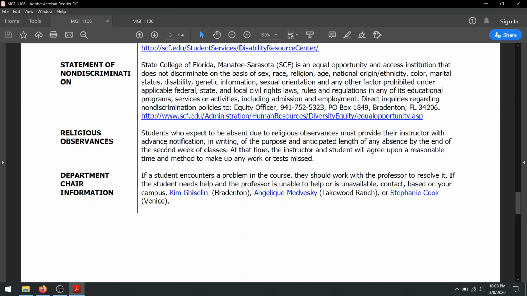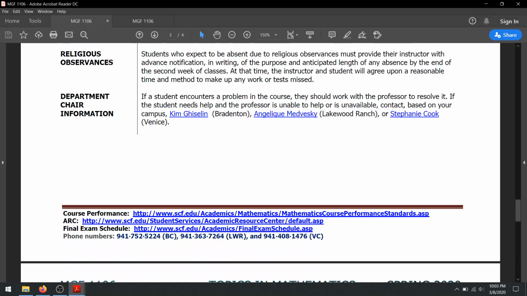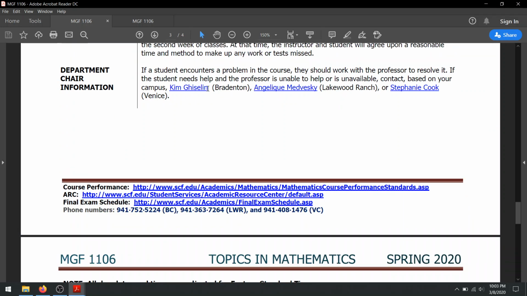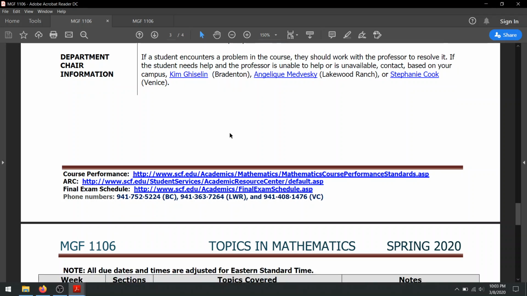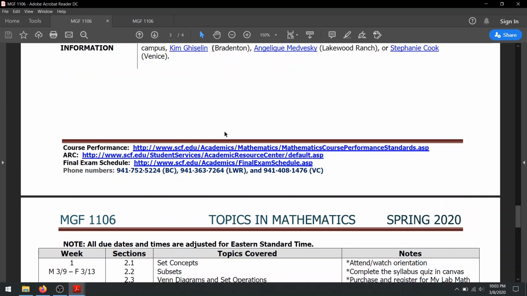Non-discrimination, religious observances, again, we're barely going to be seeing each other, so I don't think that should be an issue. My boss is Kim Giesland. She is the department chair on the Bradenton campus. Anything you have a question about, just ask me first, but there are a few issues where I might have to go ask her. But you have her information. But ask me first, because it's usually something that she doesn't have to deal with. We can fix it before it needs to get to her.